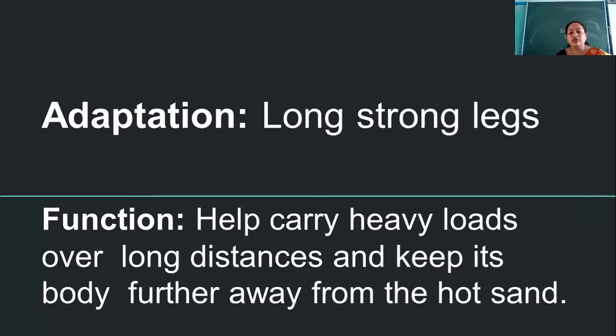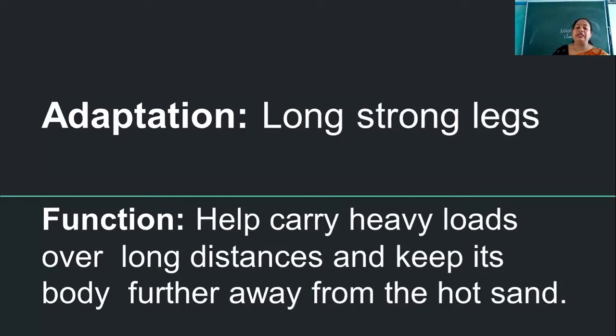Then another special feature, as we have discussed in the beginning also, is the long strong legs. The long and strong legs help the camel to carry heavy loads over long distances. As we have discussed, the camel has to walk long distances, so definitely it needs its legs to be strong enough, and also it needs energy. So the legs of the camels are very strong, and also long. Why is it long?